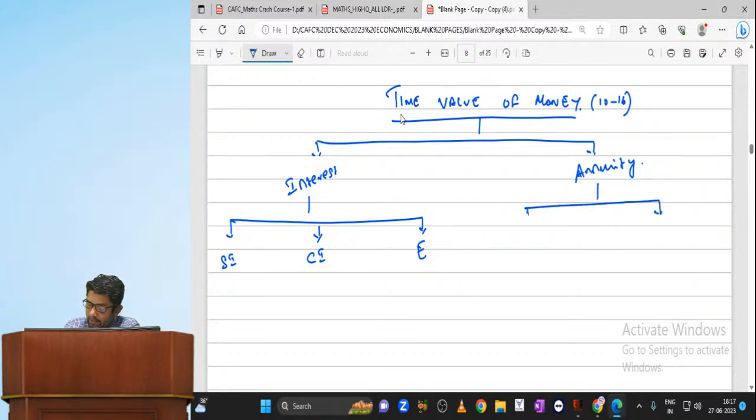In annuity, we'll be doing present value, future value. Then we have perpetuity also. So these are the parts we need to go through before we start with time value of money.